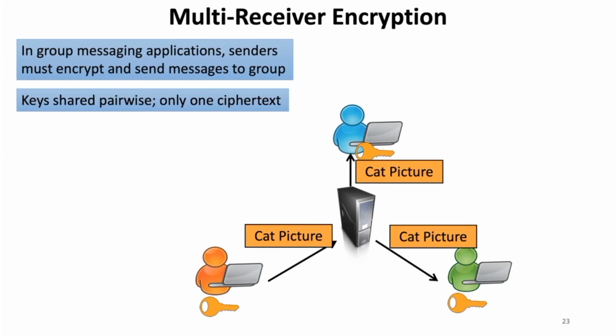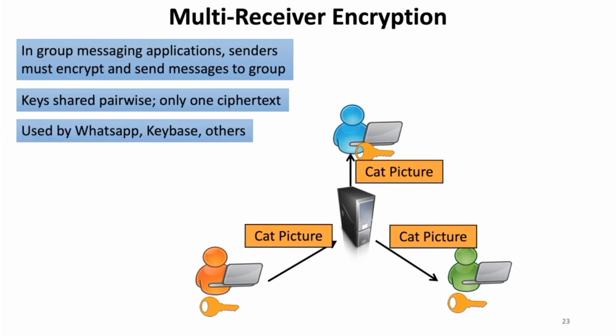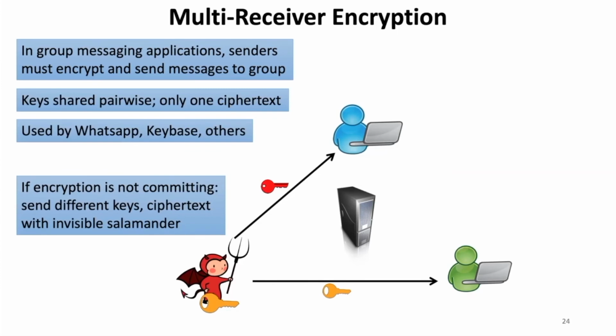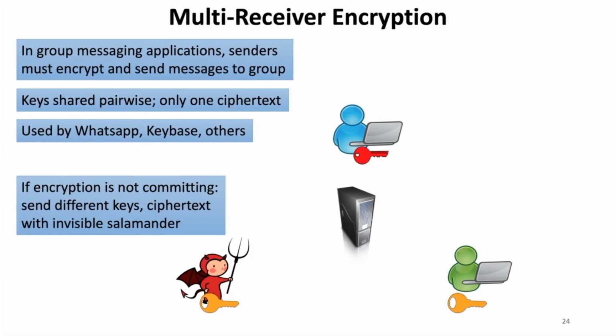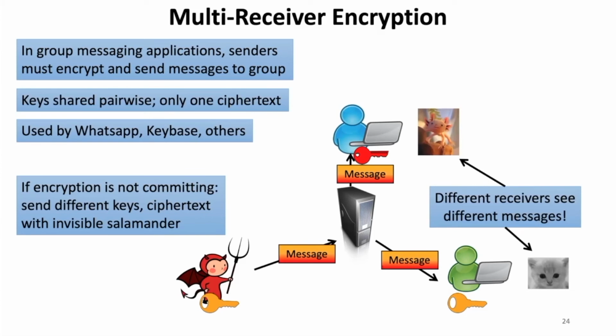So this basic pattern of fanning out these single ciphertexts after pairwise sharing keys is pretty common in group messaging and is used by WhatsApp and Keybase and a few others. So the attack here is pretty simple. If the sender is malicious, it can simply share different keys with different recipients and then send a ciphertext with an invisible salamander in it, forcing different receivers to see different decryptions.